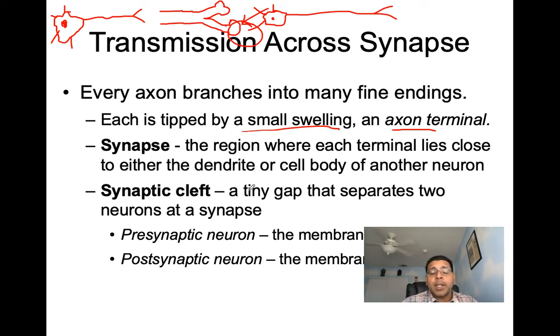Now, we have here the synaptic cleft. The synaptic cleft is a tiny gap. It's this gap you see right in here. It's this tiny gap that separates the two neurons at a synapse.